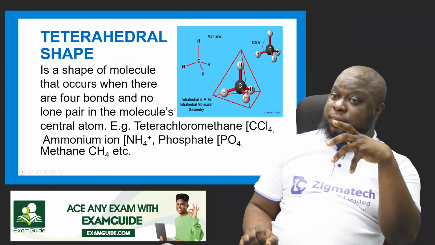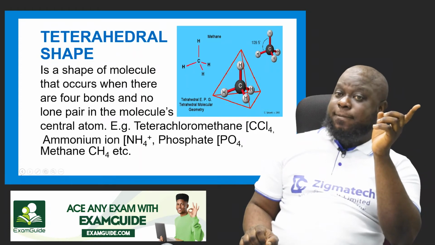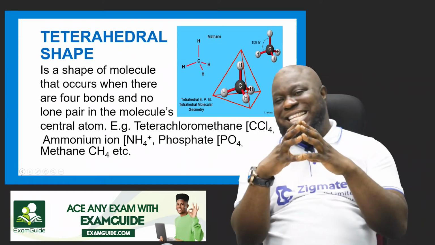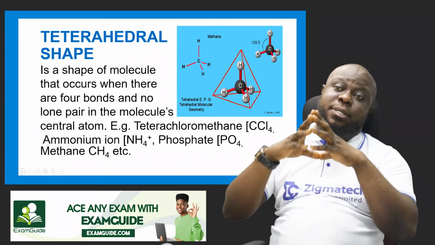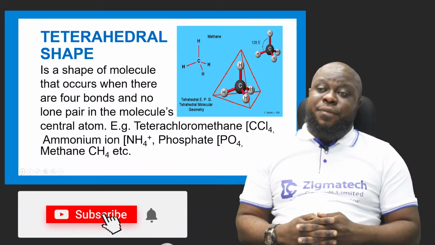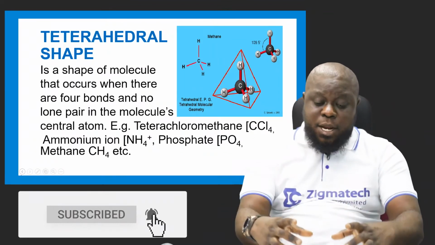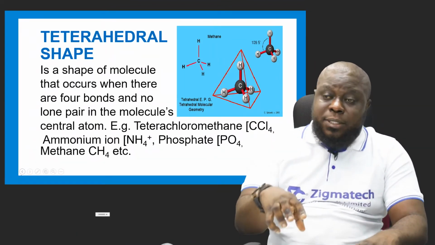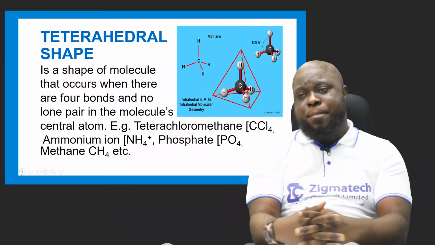Remember, it's 4. The other one is 3. The 3 is an equilateral triangle. Equilateral means the 3 sides will be equal. Why is this 4? The 1 atom will have to react with 4 atoms to form the compound.